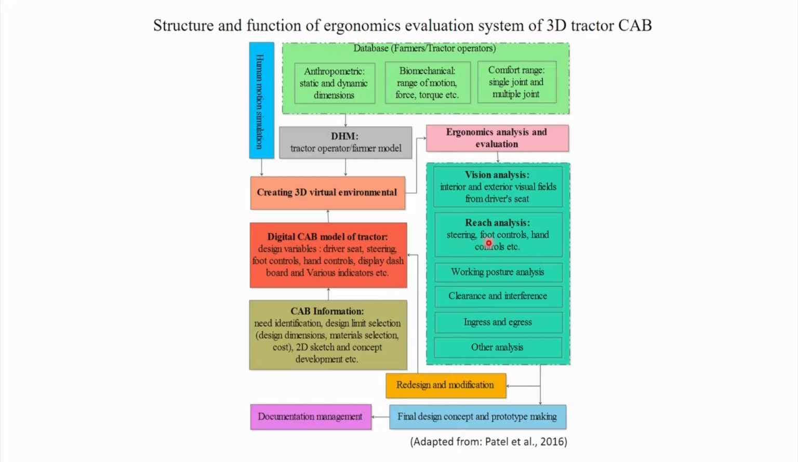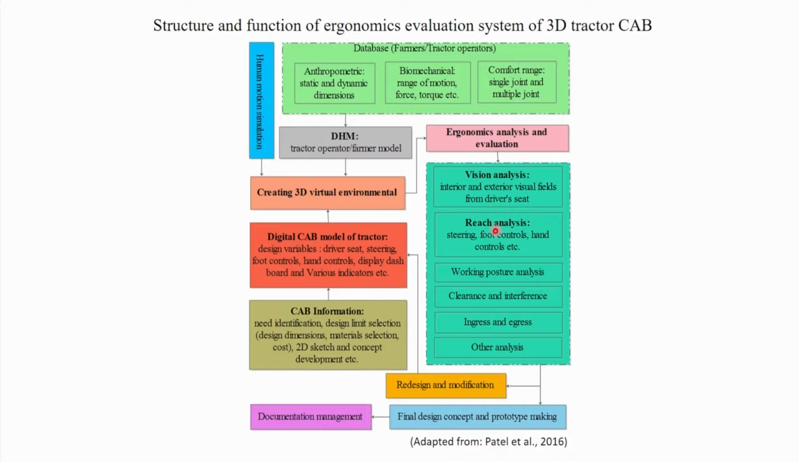Then we can go for reach analysis, steering reach analysis for various controls like steering wheel, foot controls, hand controls. Then we go for postural analysis with various posture evaluation tools like RULA, REBA, OWAS. Then we can analyze comfort, discomfort, clearance, interference, we can study ingress egress, and various other ergonomic issues can be evaluated while this interface is ready, meaning the tractor cab model interfaced with digital human model.